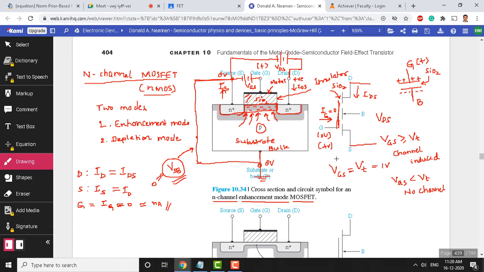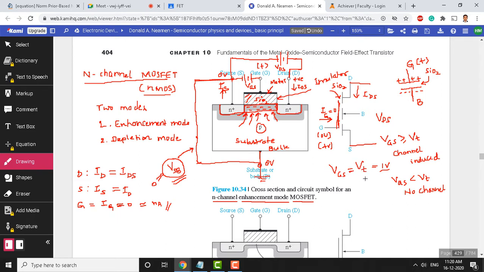And last class we defined threshold voltage also. Threshold voltage is the minimum gate to source voltage for the formation of a channel. Okay, how much voltage you apply here so that channel formation takes place. The channel should be such that it conducts, it should allow the charge carriers to move from source to drain. This minimum voltage for minimum channel formation is called the threshold voltage. Typically in micrometer technology, the threshold voltage is going to be 1 volt. So that means if we apply 1 volt here, minimum channel formation will take place. That is required for the charges to move from the source region to the drain region. That is called the threshold voltage.